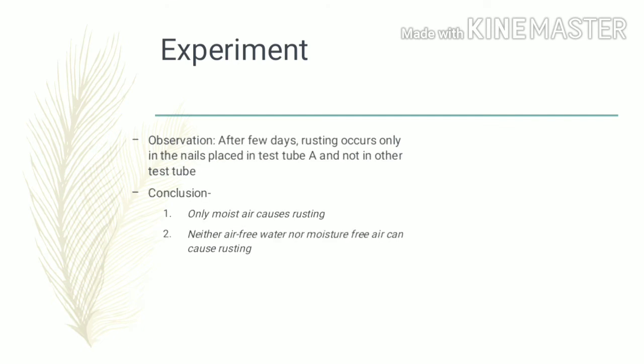What we are going to observe after a few days is that rusting occurs only in the nails placed in test tube A and not in the other test tubes. So, the conclusions that can be drawn from this are: first, only moist air causes rusting, and second, neither air-free water nor moisture-free air can cause rusting.